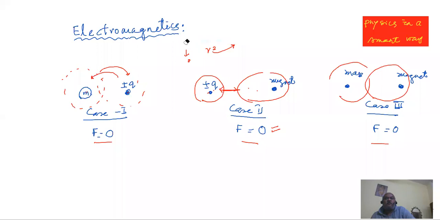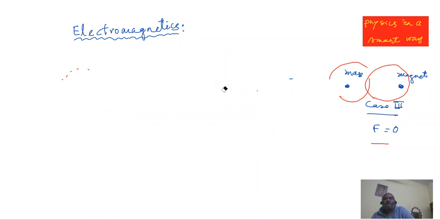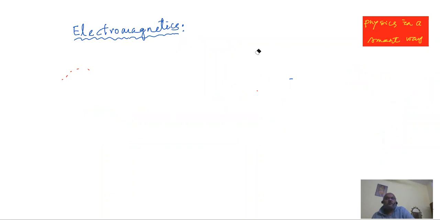So now let me remove the space between those things. We shall consider many different issues and all those things. The topic here is the first topic under electromagnetics, so far as my knowledge goes, is the force on a moving charge inside a magnetic field.